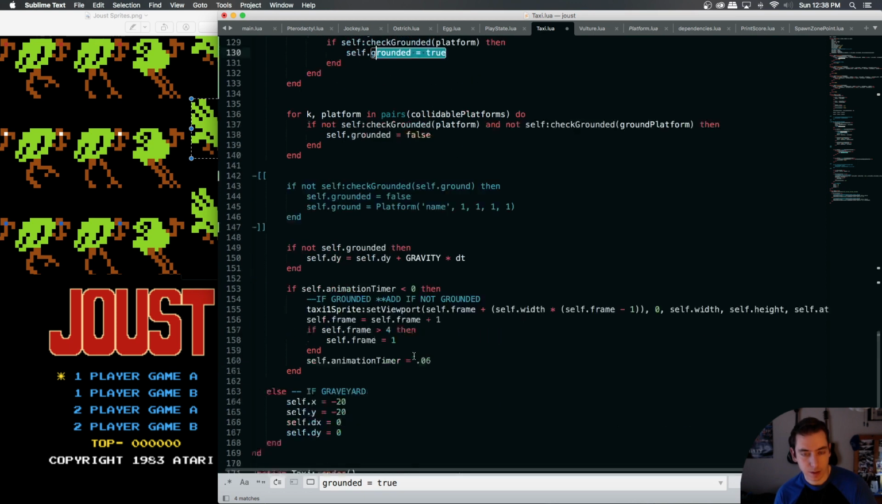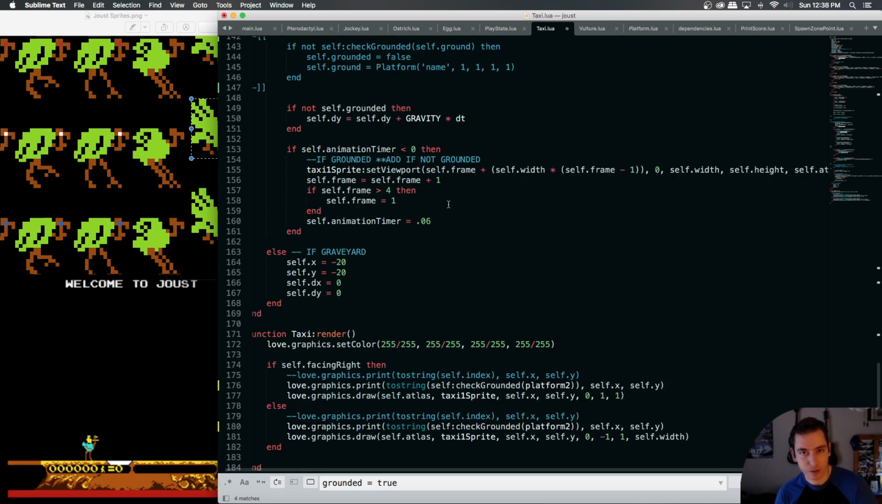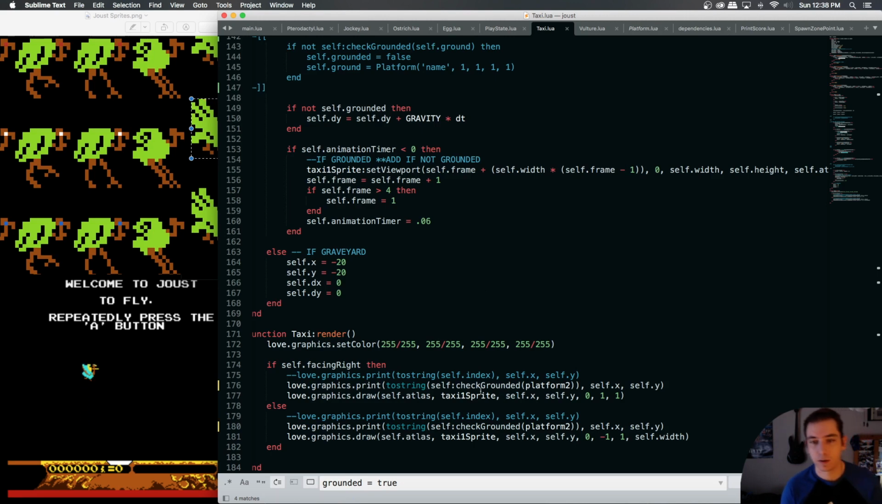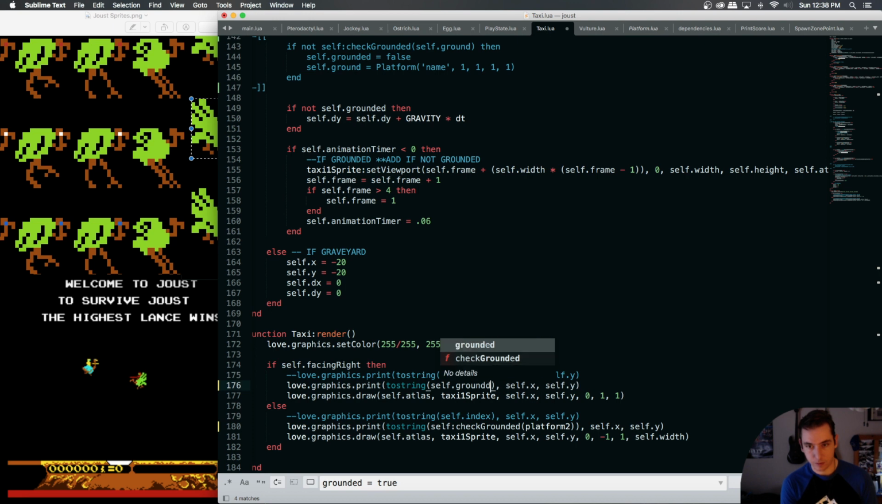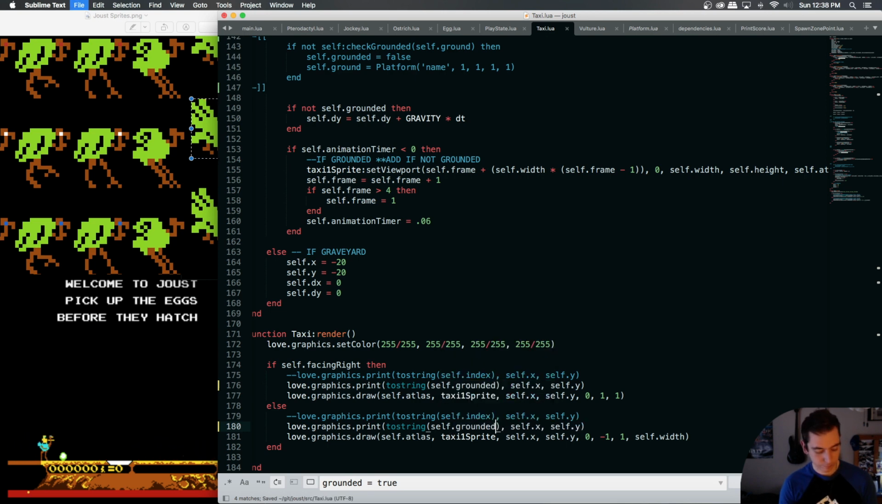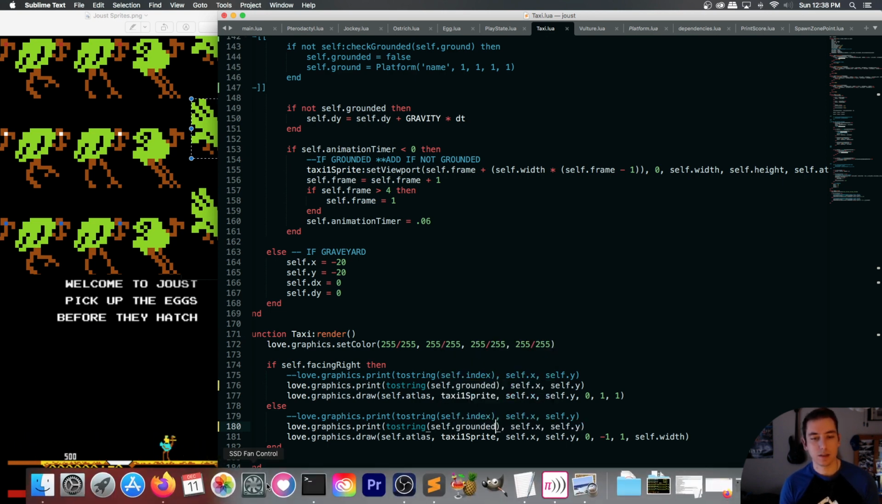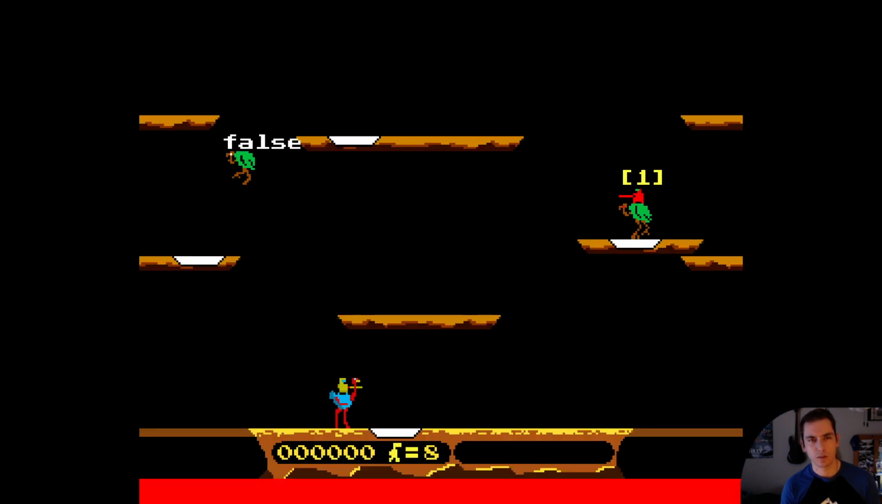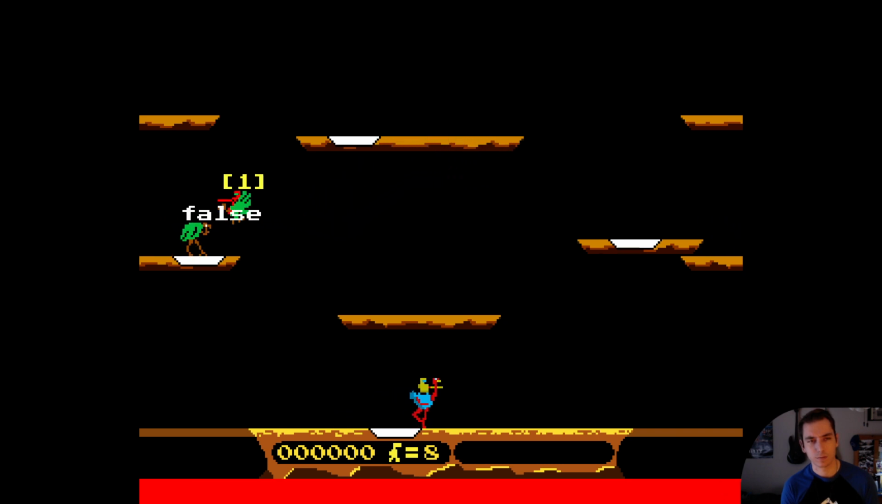And this is setting our grounded boolean. So right now our grounded boolean is only false, or it was only false, but now we need to put our grounded boolean here in our debugging. So let's see if our grounded boolean changes. No, it does not. Our grounded is only false.